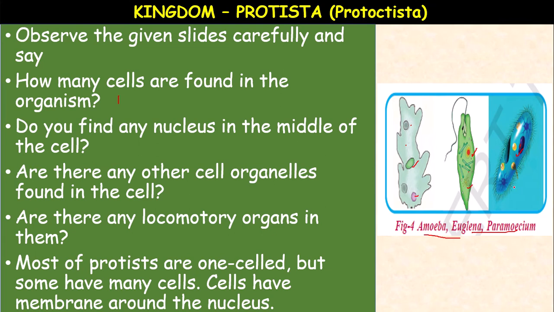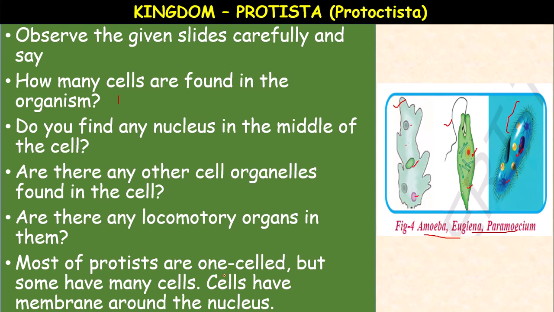So some other cell organelles are also found in the cell. Are there any locomotory organs in them? Yes, in amoeba pseudopodia, in euglena flagellum, in paramecium cilia are there. Locomotory organs are present.